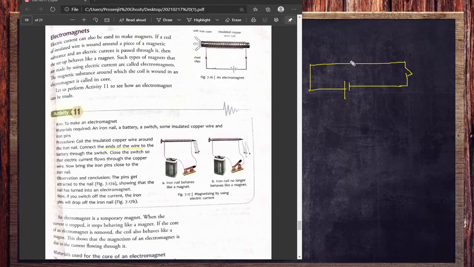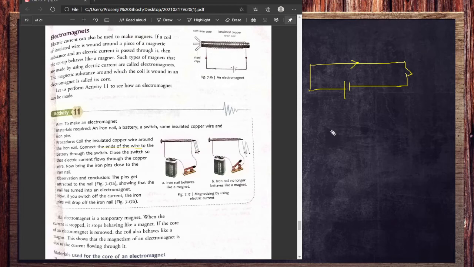So this is the switch, this is the battery, and whenever I turn on the switch, you all know that current will pass through the wire, and that will create a magnetic field around it. So by current we can create a magnetic field.